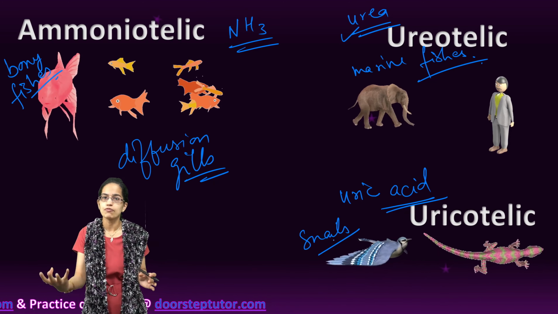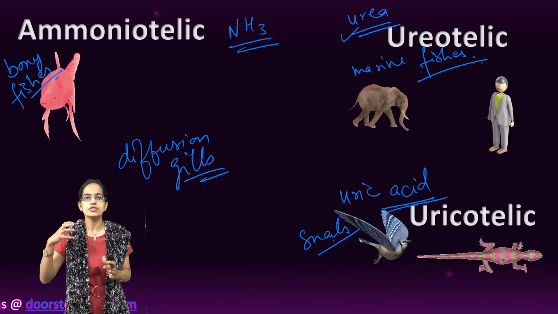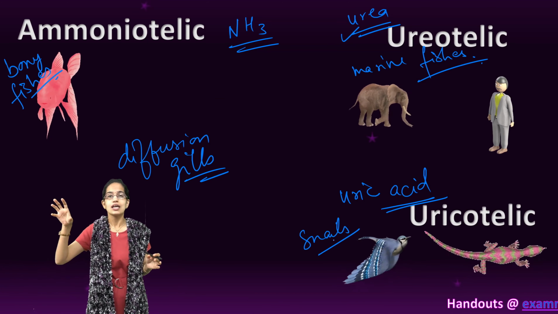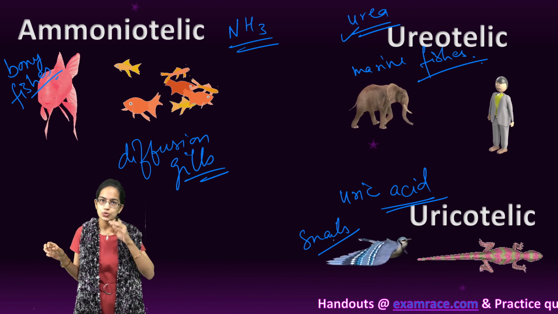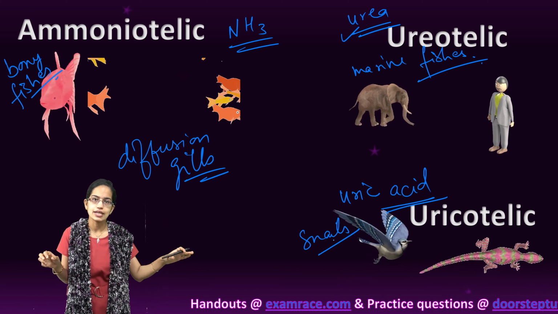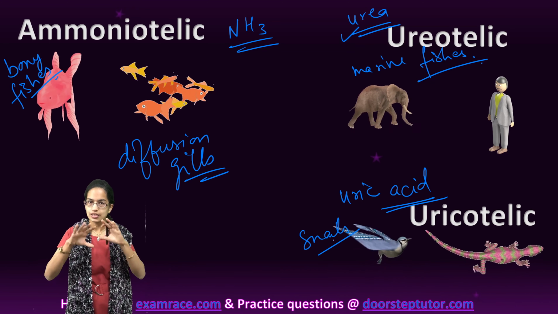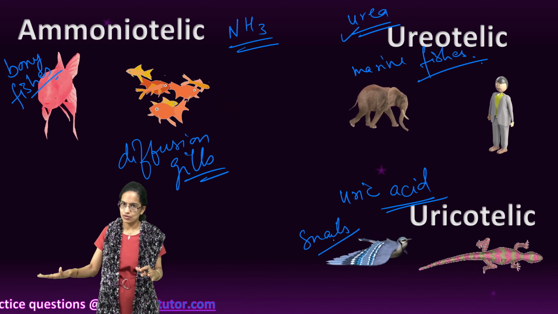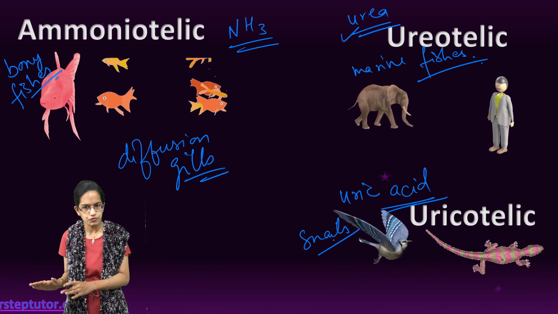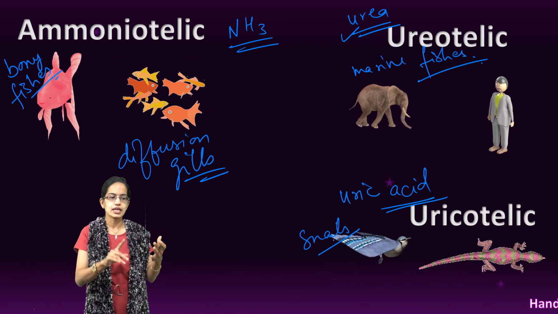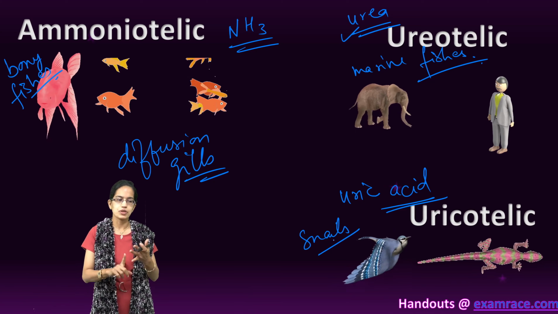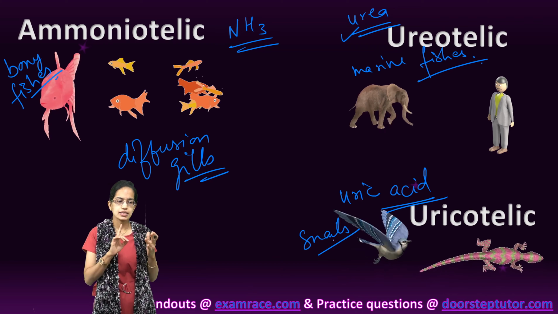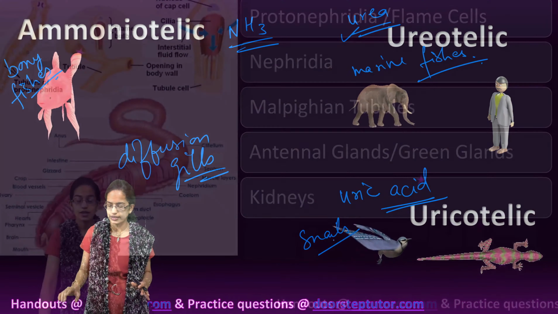So we understood three forms of excretion broadly: ammonia, urea and uric acid. Ammonia is aminotelic, urea is ureotelic and uric acid is uricotelic. That is the difference between the three. Ammonia is the most toxic form, usually seen in aquatic animals, bony fishes and amphibians. Ureotelic, I repeat, is seen in mammals, terrestrial amphibians and marine fishes, and uric acid is seen in reptiles, birds, insects and land snails.